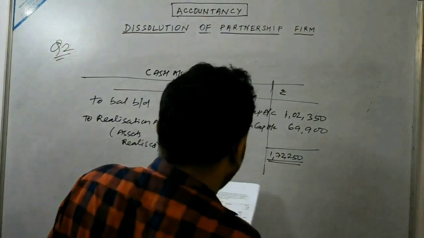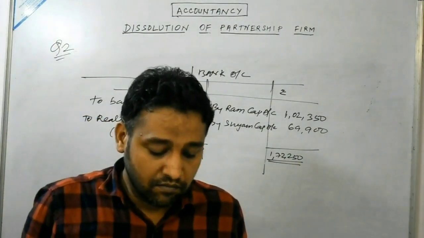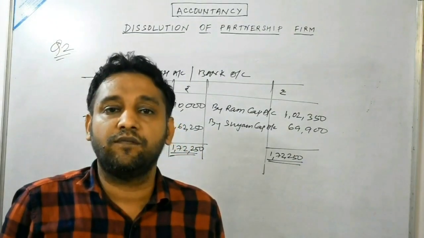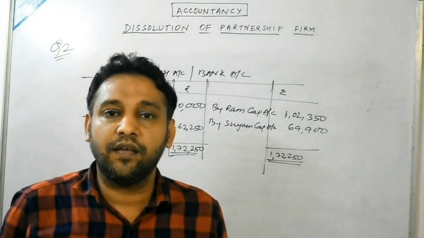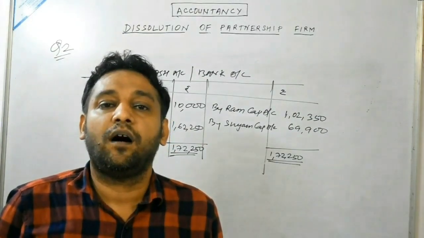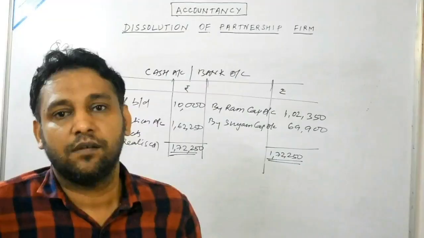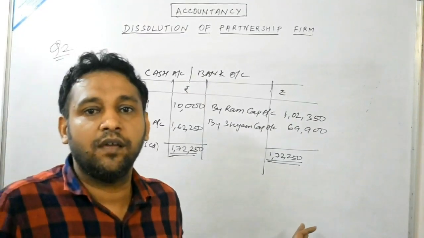And always remember one thing: if the question remains silent about the payment of the outstanding liability, then also we are required to pay the amount of outstanding expenses or outsider liability in full. That's all for today.